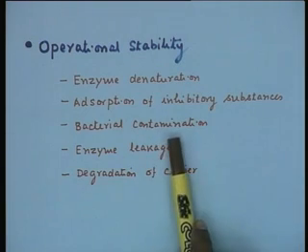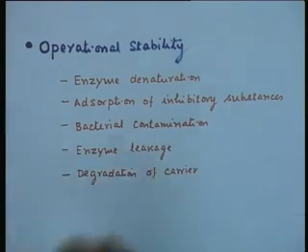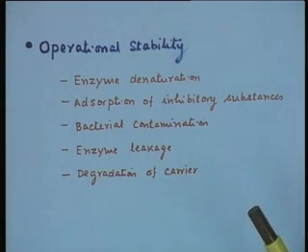Bacterial contamination is another very often faced problem in enzyme reactors, particularly if you are handling, for example, a good nutritive substrate, hydrolysis of proteins, or even glucose syrup, which can undergo bacterial contamination. Then enzyme leakage: depending upon the method of immobilization, if you have used an adsorbed preparation, there will be a continuous reversible desorption process, and leakage might be there. And of course finally, degradation of the carrier itself during use, since the whole matrix is under certain hydrodynamic conditions, which might cause the degradation of the carrier.